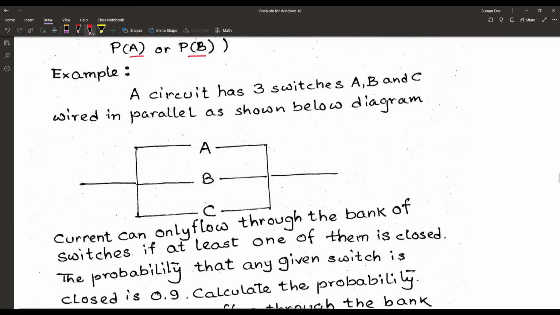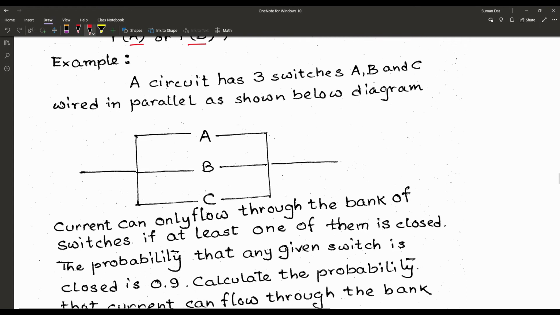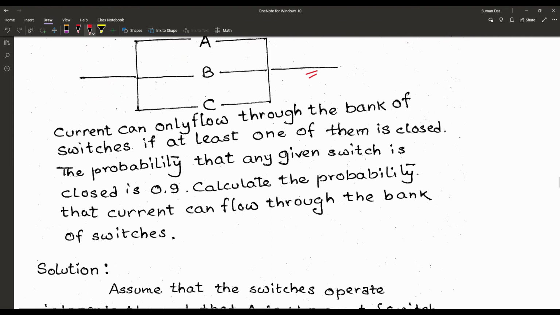Next, once again, that is now parallel. A circuit has three switches A, B and C wired in parallel as shown in the diagram below. Current can only flow through the bank of switches if at least one of them is closed. That means if any one of them, A, B or C, is closed. The probability that any given switch is closed is 0.9. Calculate the probability that current can flow through the bank of switches.